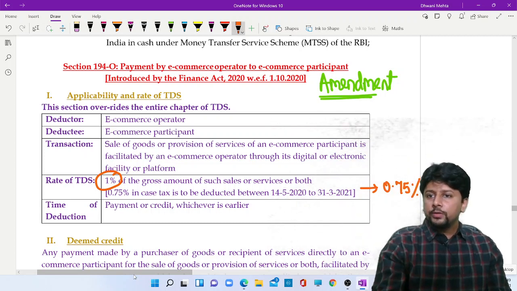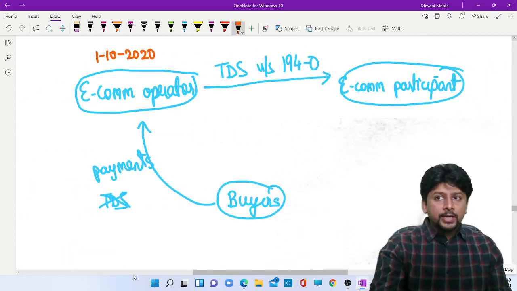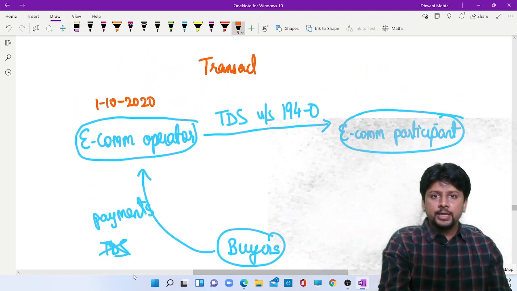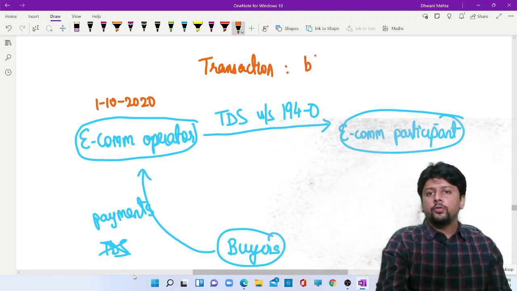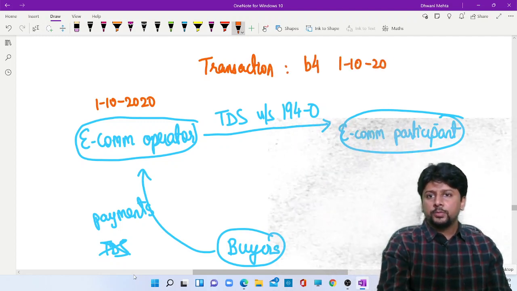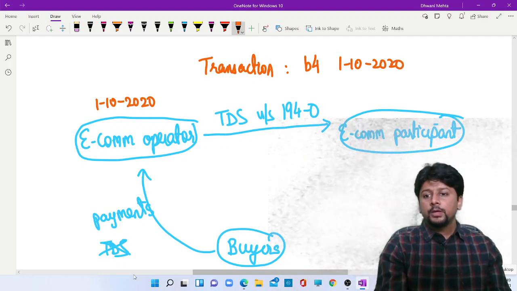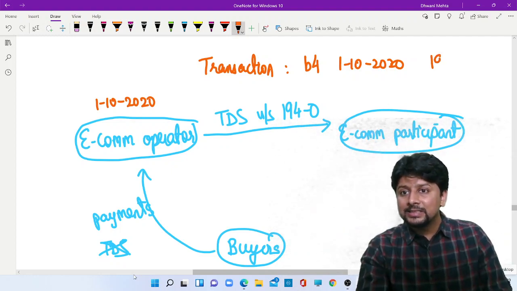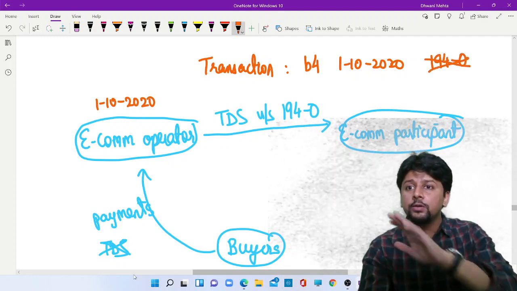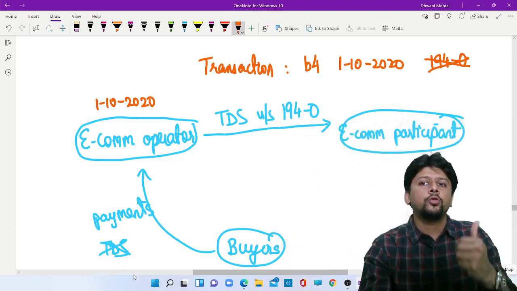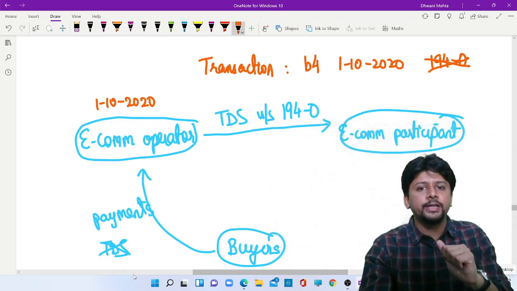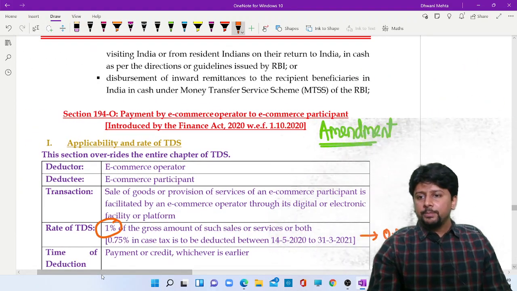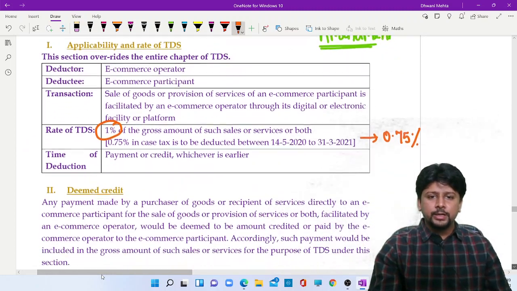Also, why do you need to remember this? The institute can create a question where the transaction has happened before 1st October 2020. If the transaction happens before 1st October 2020, then section 194O was not there in the Income Tax Act. And if 194O was not there, there is no requirement of any TDS. So just keep this date in mind. TDS will apply on payment or credit, whichever is earlier, fine.